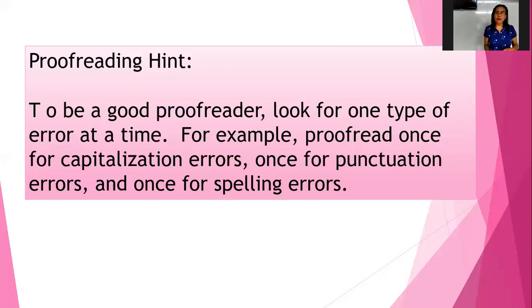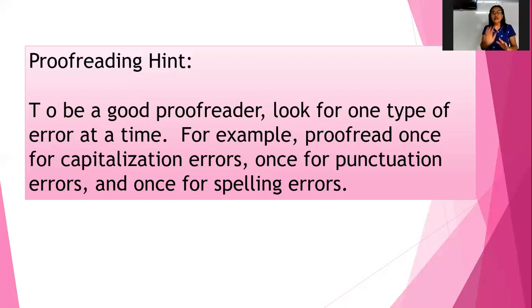For example, you have to check first for capitalization. So when you read the paragraph, your mind, your eyes, you don't worry about punctuation, you don't worry about spelling. No, even if you see a spelling mistake there or a misspelled word, don't worry about that.